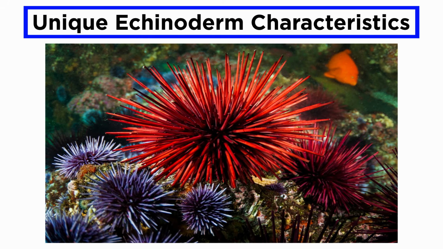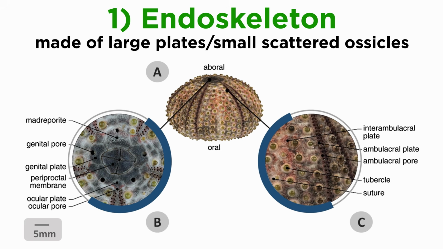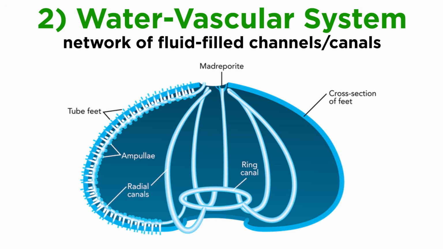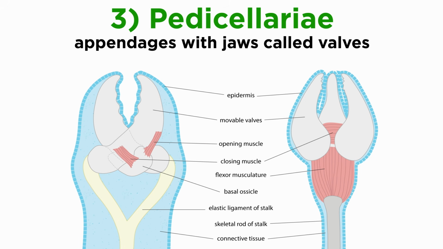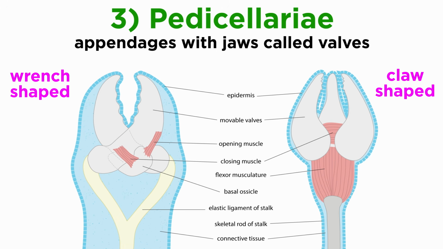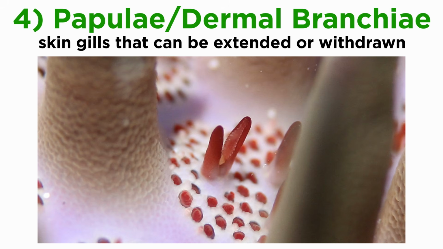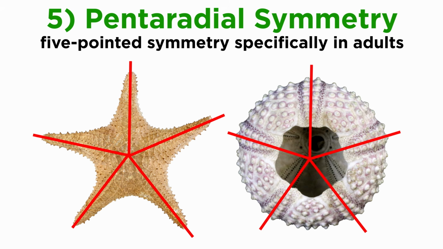The 5 unique echinoderm characteristics that separate them from all other animals are as follows. First, an endoskeleton of large plates or small scattered ossicles. Second, a water vascular system that is comprised of a network of fluid-filled channels and extends into the tube feet. Third, pedicellariae, which are unique wrench or claw-shaped appendages with movable jaws called valves, found only in some echinoderms. Fourth, papillae, also known as dermal branchiae or skin gills, which can be extended or withdrawn. And fifth, internal pentaradial or 5-pointed symmetry in adults.